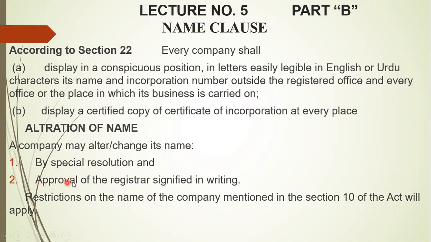The second requirement is approval of the registrar signified in writing. When this resolution is passed by the company obtaining special majority, it will be sent to the registrar's office. If the registrar, after making inquiry, is satisfied that it is properly passed and the new name also fulfills the conditions and restrictions of section 10 of the Companies Act 2017, it will issue the certificate of alteration of the name. Restrictions on the name of the company mentioned in section 10 of the Act will apply.